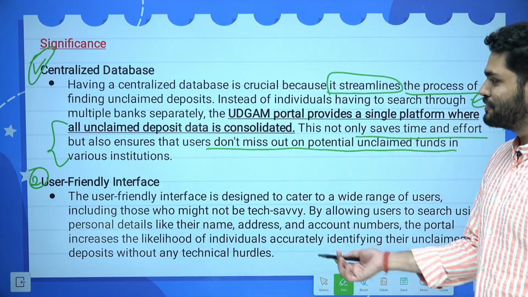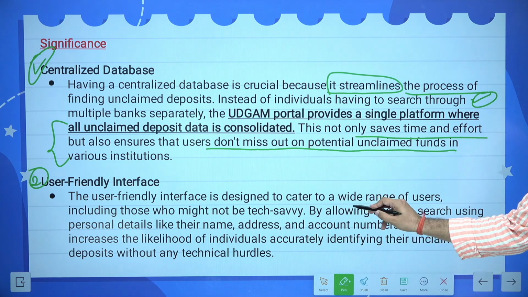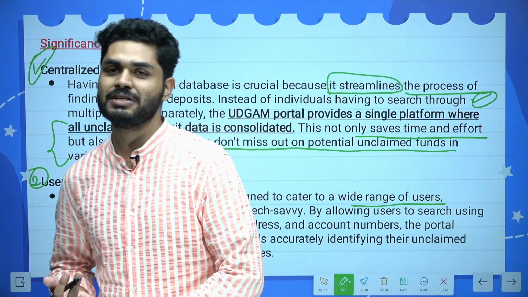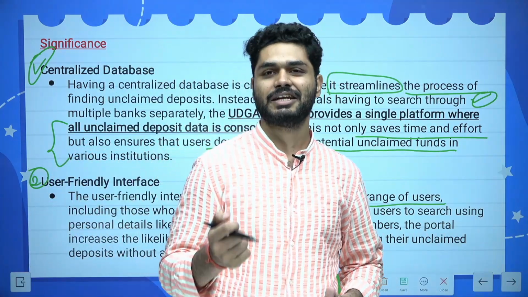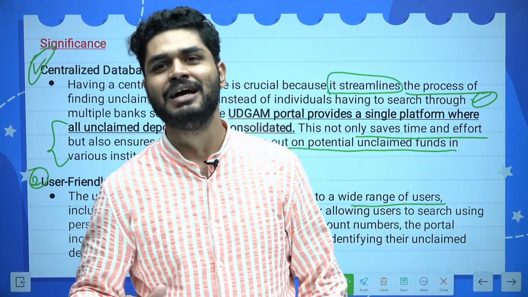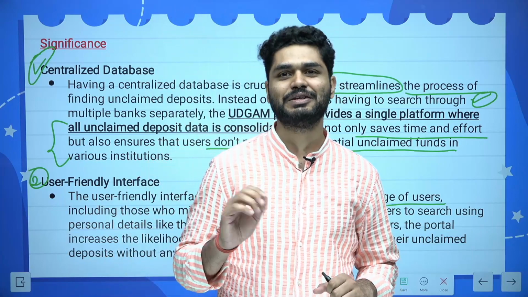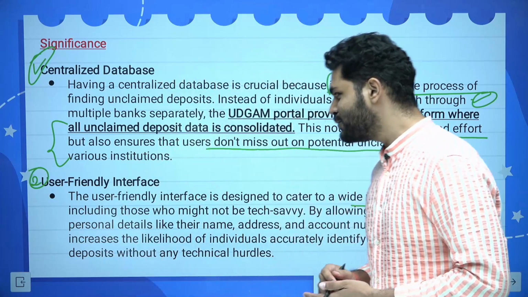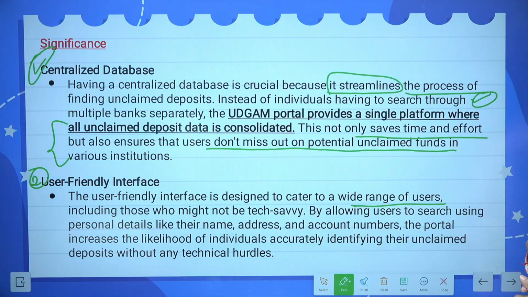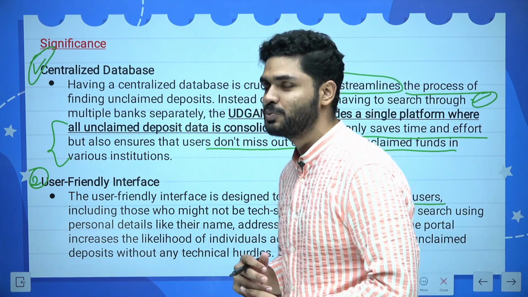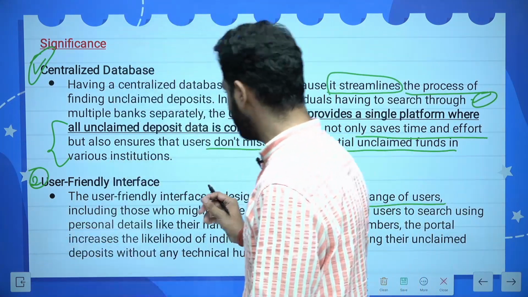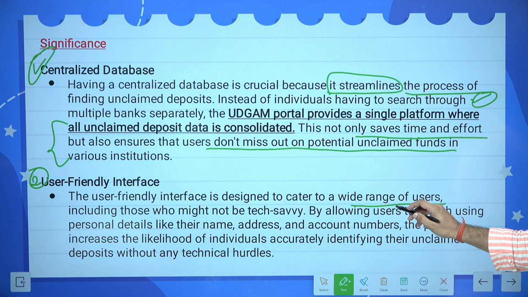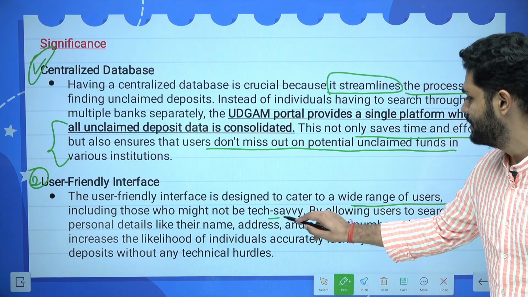Why has it been called a user-friendly interface? Because it is designed to cater to a wide range of users, even those who are above 60-65 years of age. Yesterday I met an uncle and I tried to give him money digitally, and he was very reluctant. He said, no, give it to me in cheque form, cash form. So there would be people who are quite aged or who are not very much in touch with the digital format, so there would be some problem. Other than this, the user interface is quite friendly, for a wide range of users, including those who might not be tech savvy.